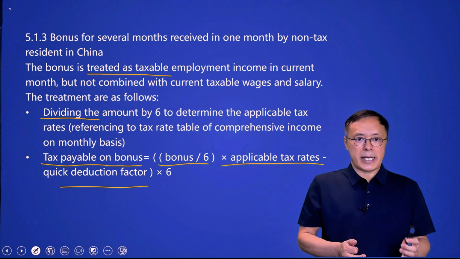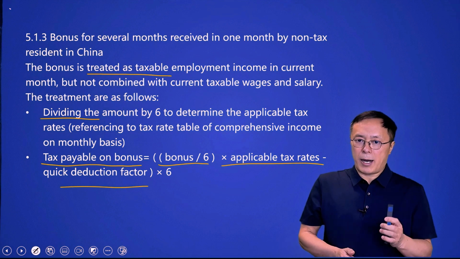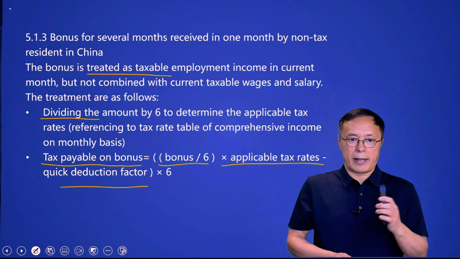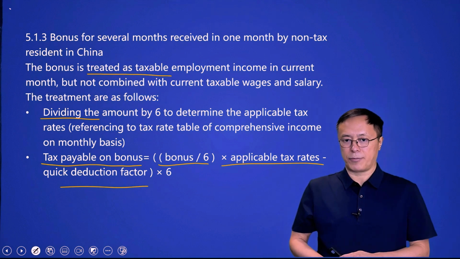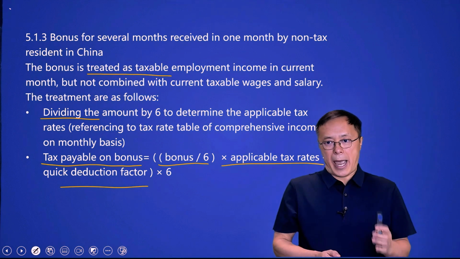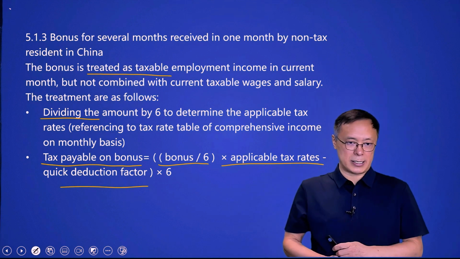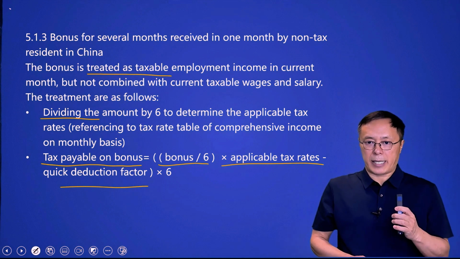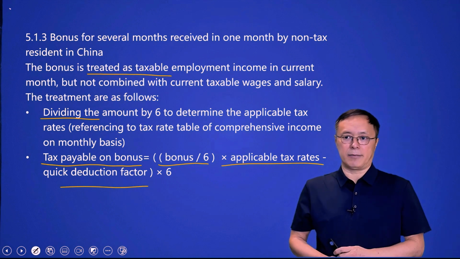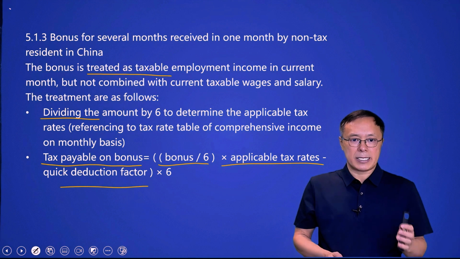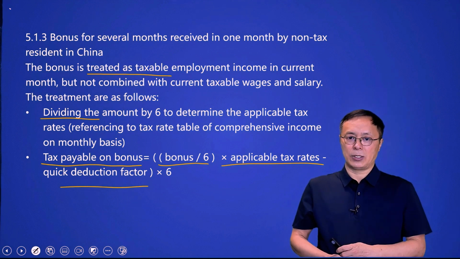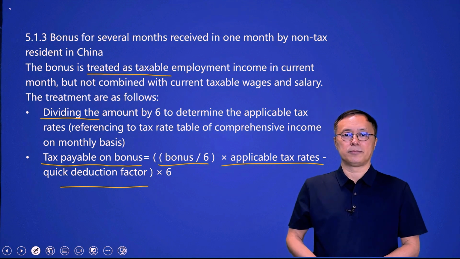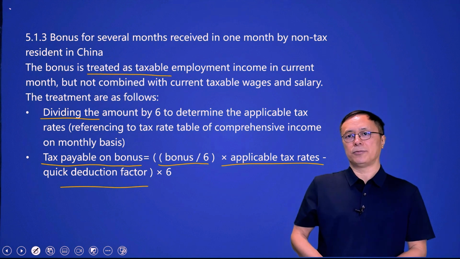Besides, even if the tax resident and non-tax resident both choose to calculate IIT on the bonus separately, the formulas for them are different. Tax residents average their bonuses over 12 months, then multiply the whole bonus by the applicable tax rate and subtract the quick deduction factor. While non-tax residents average their bonuses over 6 months, then multiply the monthly average bonus by the tax rate and subtract the quick deduction factor. Finally, multiply by 6 again. Do you understand? Well, let's look at an example.